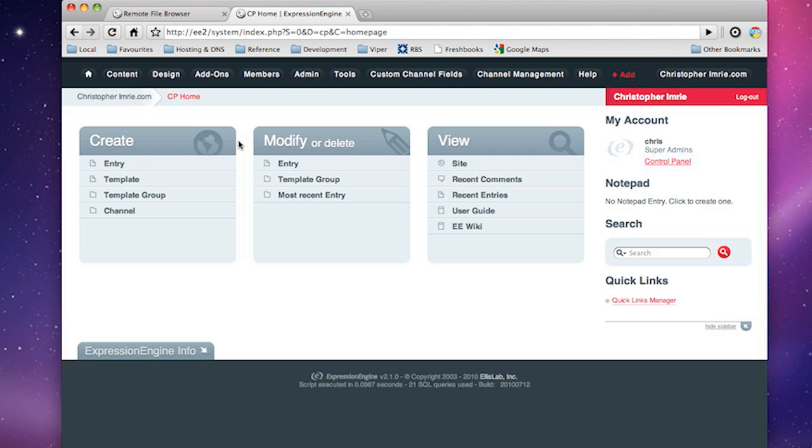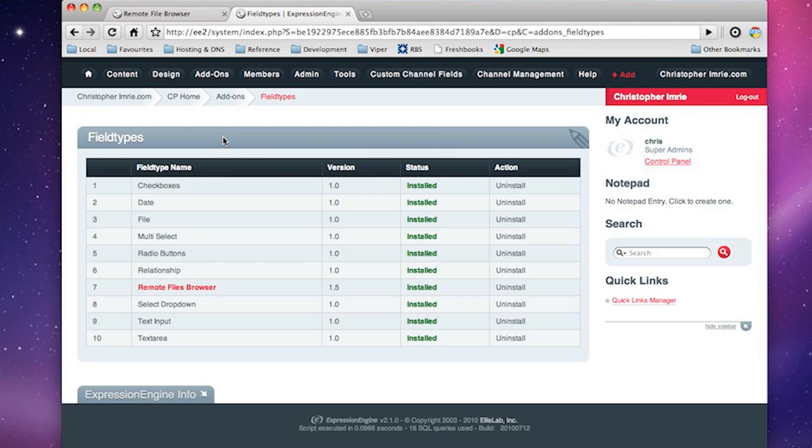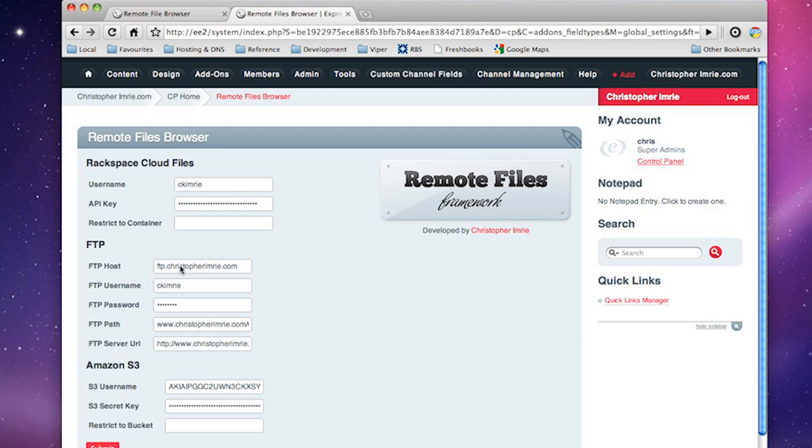Now I've already gone ahead and installed the field type. The way you would do that is you take it to your third-party folder. You can actually see here it's been installed. The install is pretty simple. You just click the button. Once you do that, you would come in here and enter your settings. Now you can see that the remote files field type supports 3 file protocols: Rackspace Cloud Files, FTP, and Amazon S3. So you can enter all your settings in here.